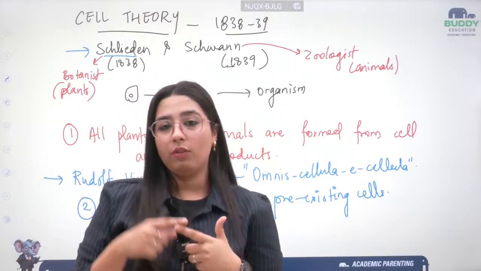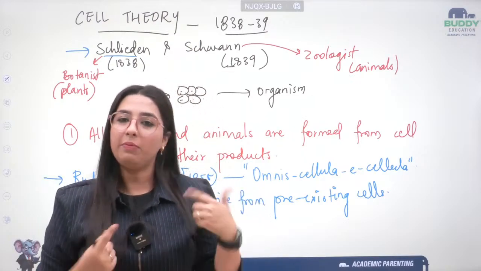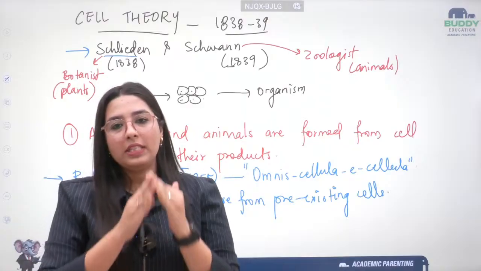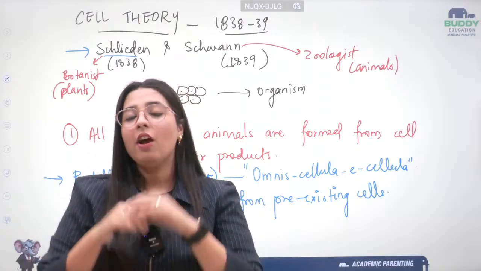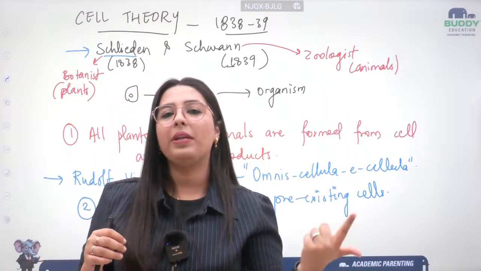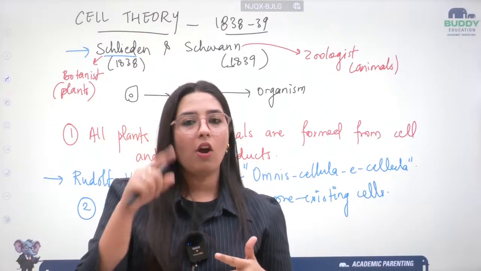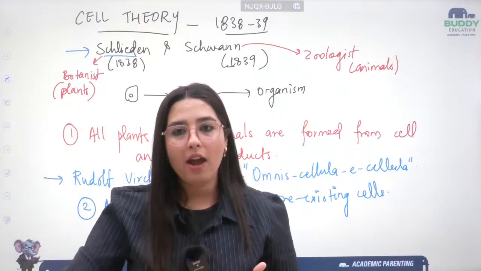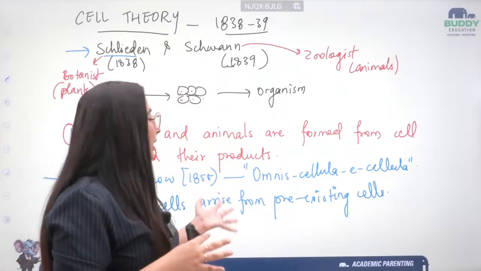And the second pointer, which was modified by Rudolf Virchow in the year 1855, what he modified was omnis cellula e cellula. Please remember the term. It's very interesting to learn that. Omnis cellula e cellula, that all new cells arise from pre-existing cells. Any new cell, either it be plants or animals. Plants coming from plants, animals coming from animals. Okay, so here we have completed cell theory.